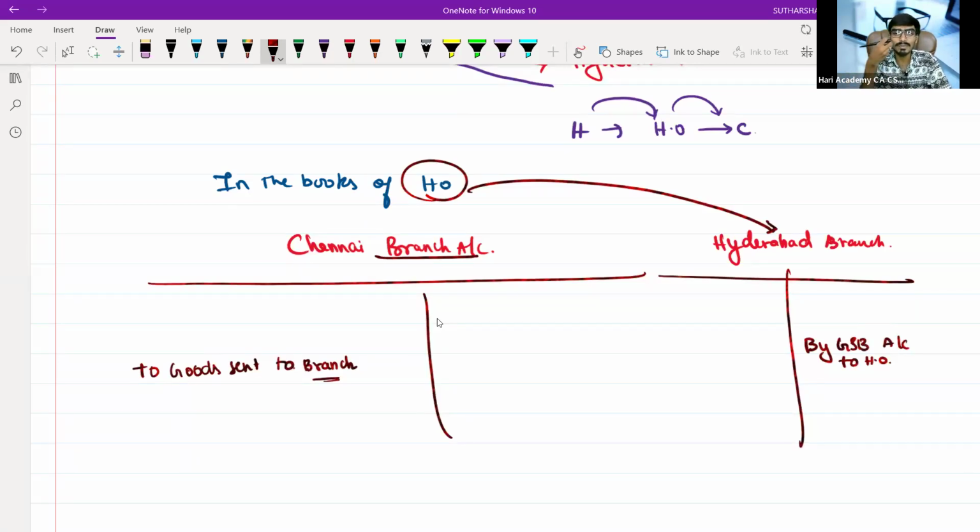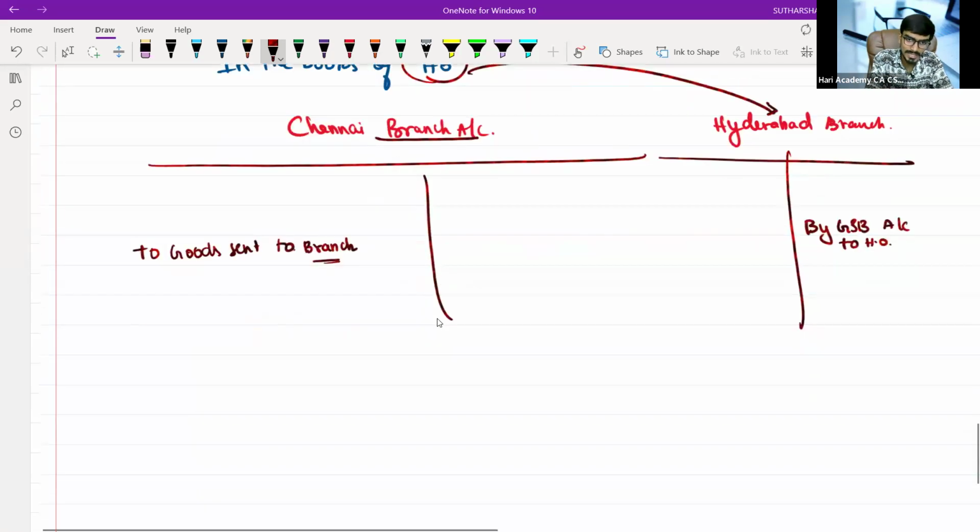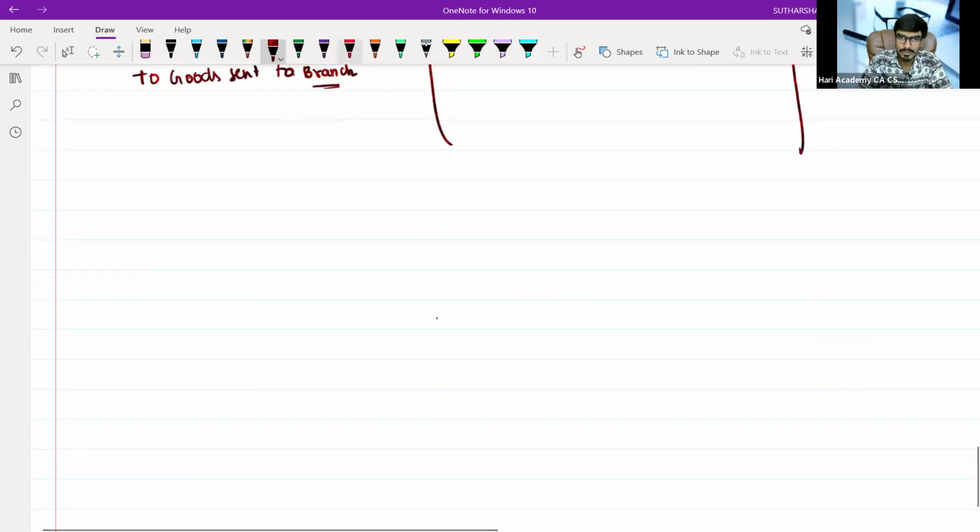Basically, if the goods have been received from the HO, we will debit the Chennai branch. So in that branch account, let's assume whatever branch you will take, as far as your case is concerned, take the Chennai branch.